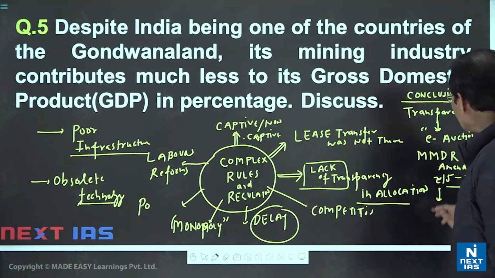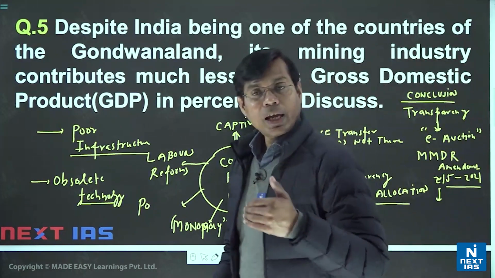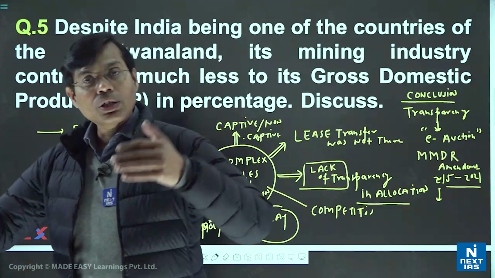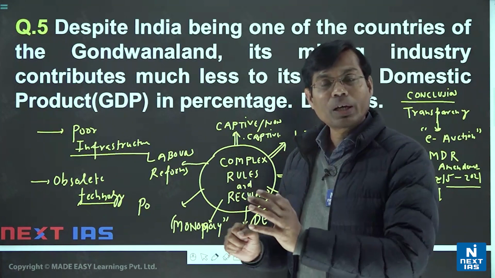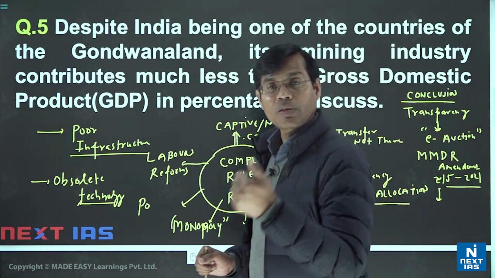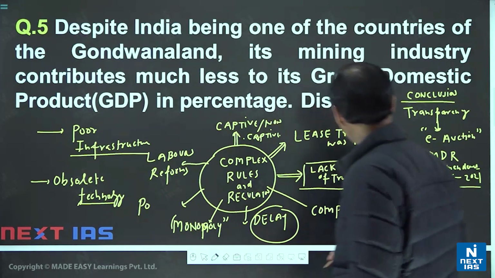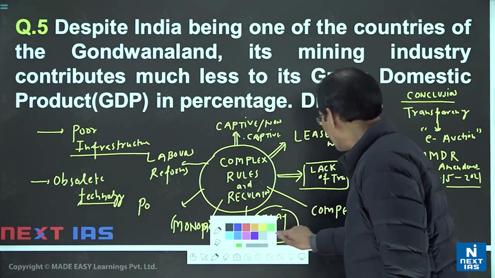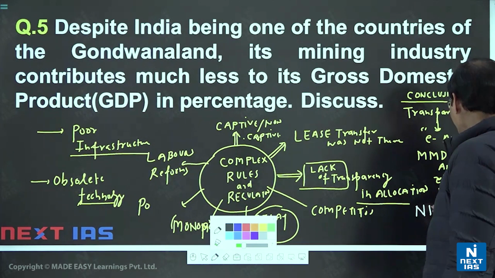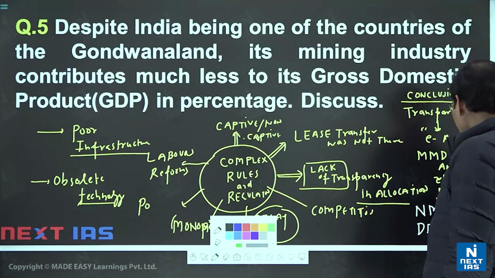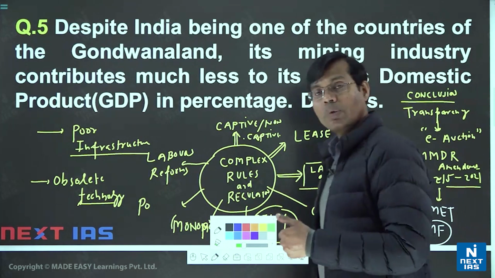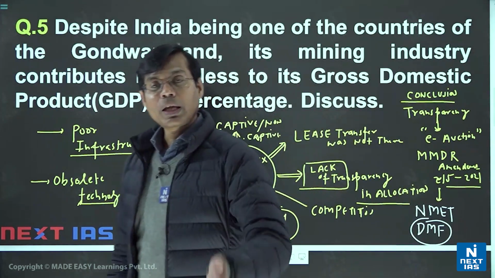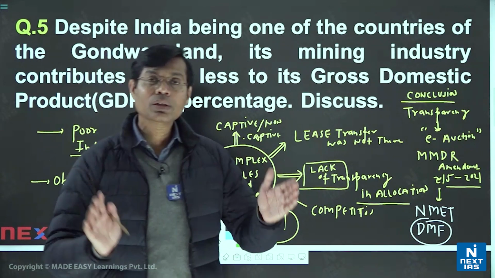And also some provision of NMET, to explore these mineral resources with advanced technology, that private companies should come and we should also explore. A National Mineral Exploration Trust was also created, recently in the news in current affairs, NMET, National Mineral Exploration Trust. So these are in the right direction, the right move. NMET and also the District Mineral Foundation to improve the infrastructure for welfare schemes, so that the tribal people will also be participatory in that particular process rather than discouraging this mining process.